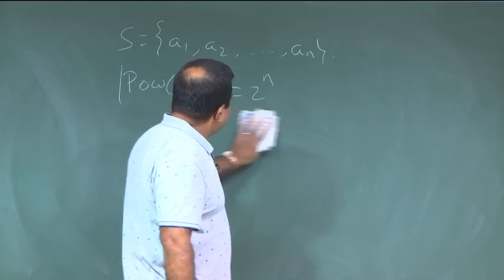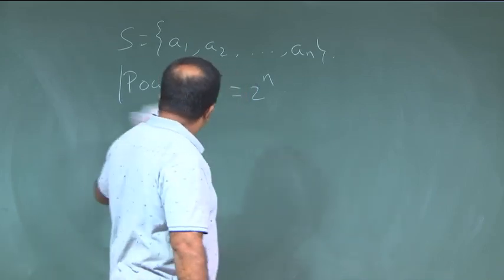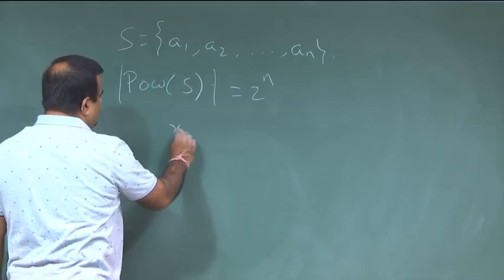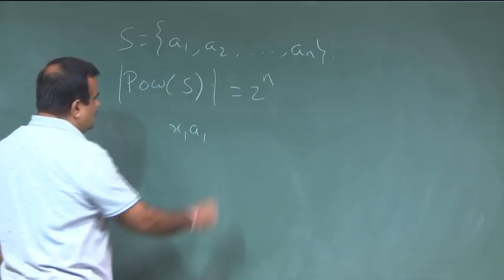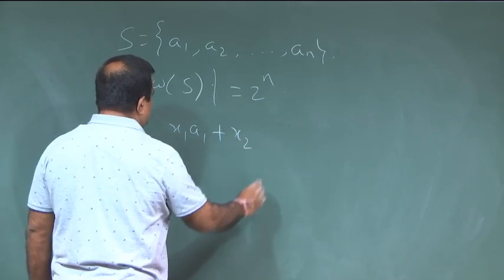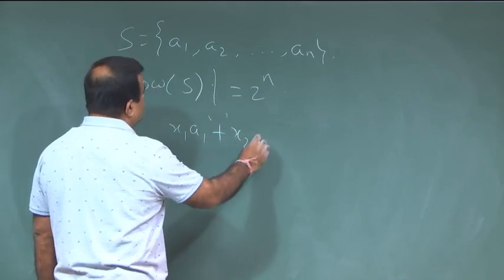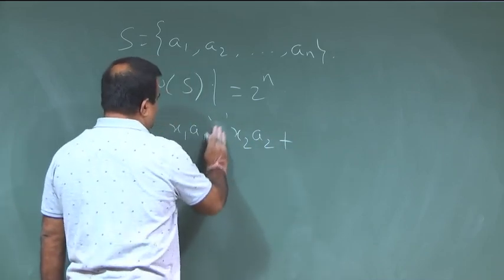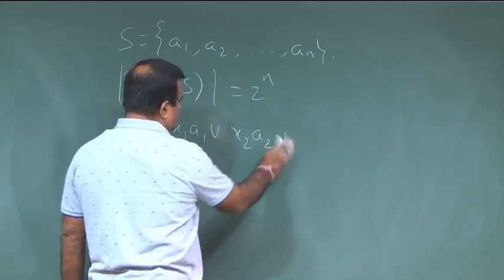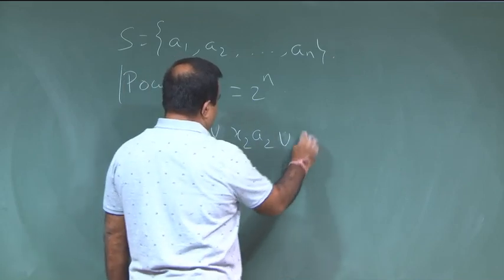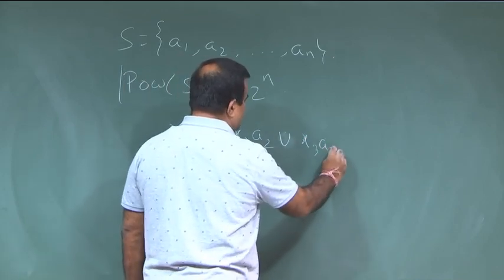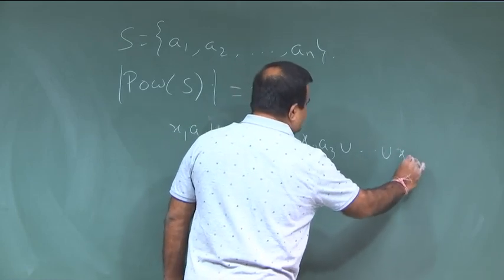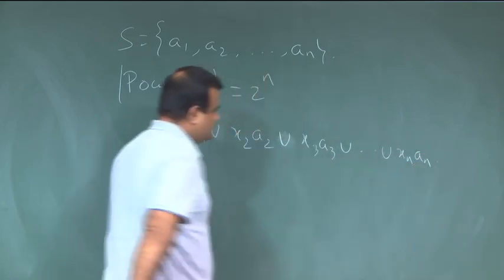Now, how to show this? Let us take some symbols like x1 a1 plus x2 a2 — I will better use union — x1 a1 union x2 a2 union x3 a3 union ... union xn an.